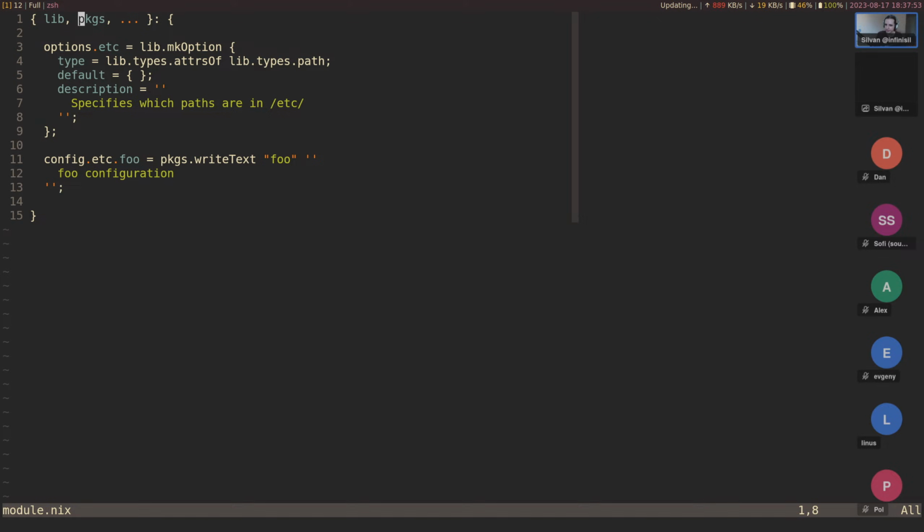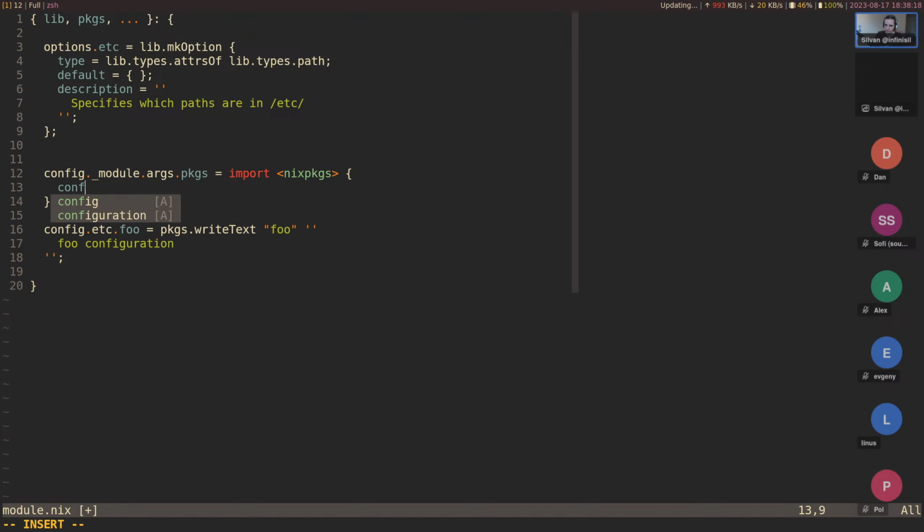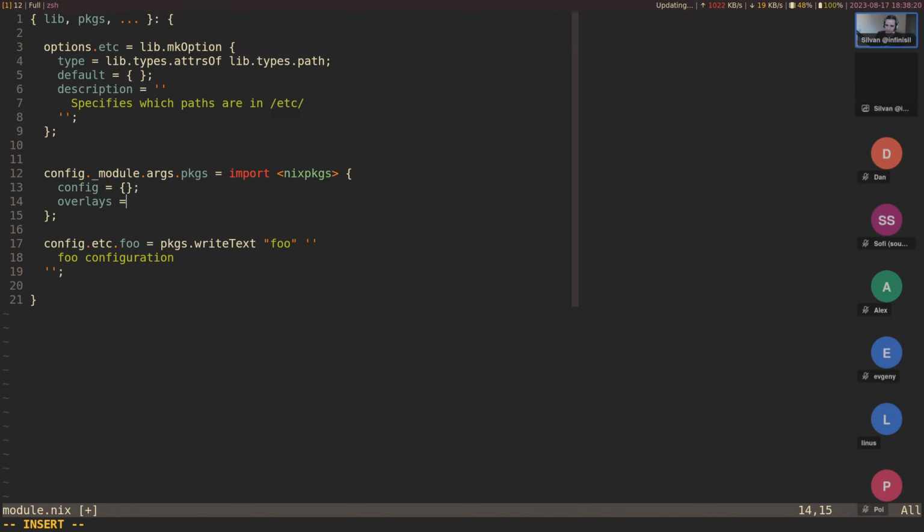We want to have access to packages somehow, but if we were to redesign it nowadays, we might go for something like an option instead. Actually, let's do it without an option first and say config._module.args.packages equals, and now we can have our packages here. I'm going to do this because it's simple. It also makes sure it's somewhat pure, not entirely, but it prevents some impurities. All right, now this should work.